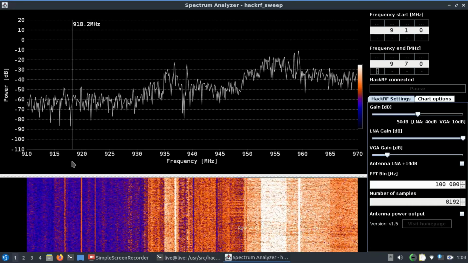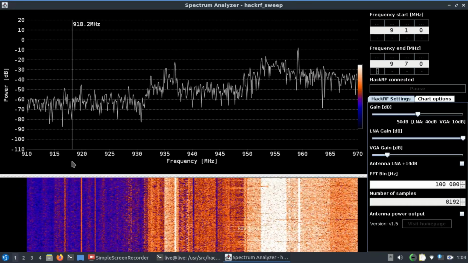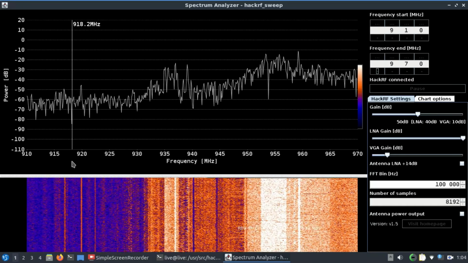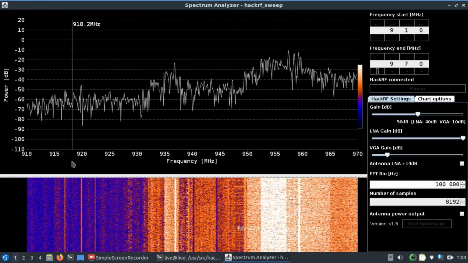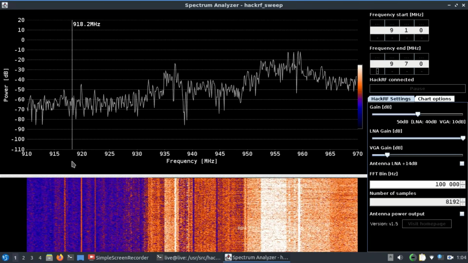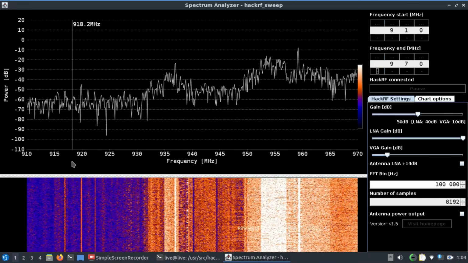But if you have GQRX and other things like that, it depends on the sampling rate and the bandwidth of your software defined radio. So that's the cool thing about this particular software that makes it different from all the other software available to us. Of course, this is specifically designed for HackRF.